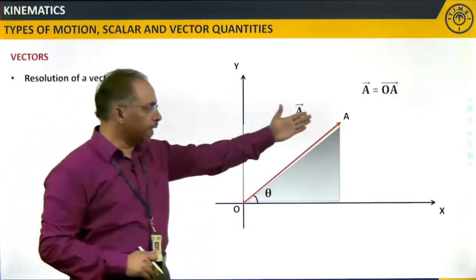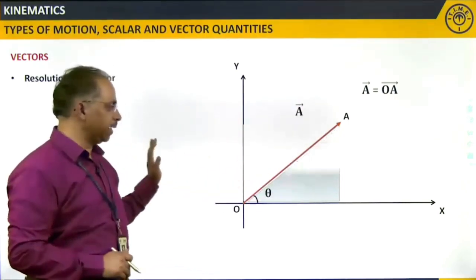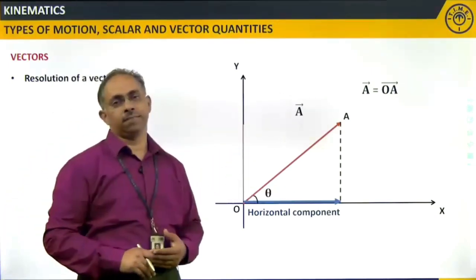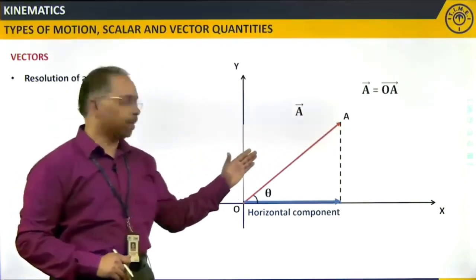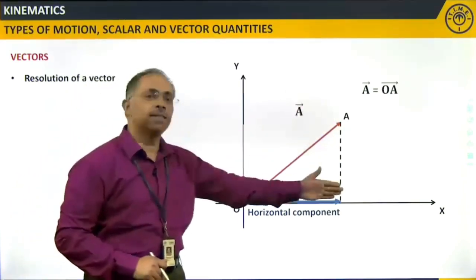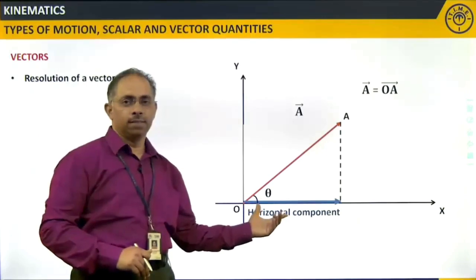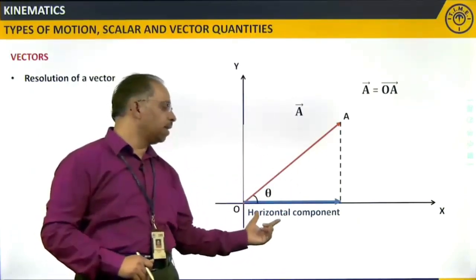I take the projection of this vector onto the x-axis. This is the horizontal component. Whatever the vector is, I take its projection in the horizontal direction, and that projection will be the horizontal component.